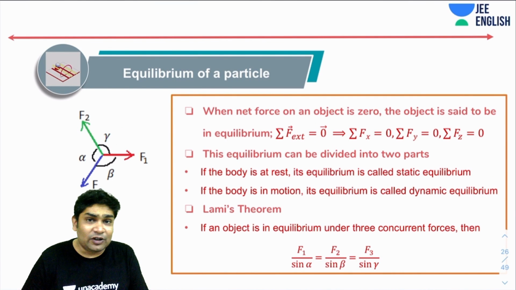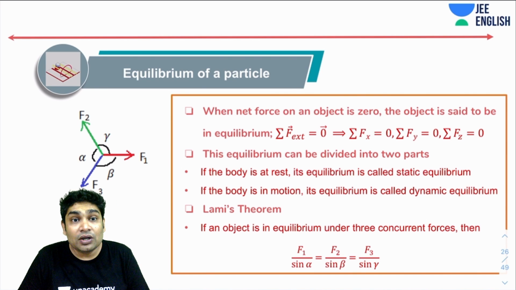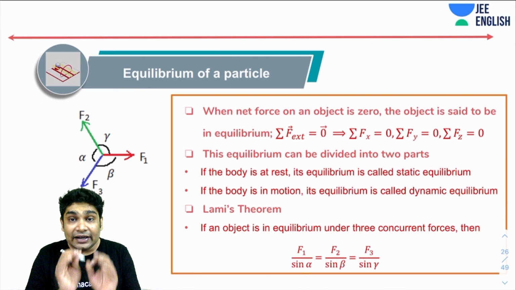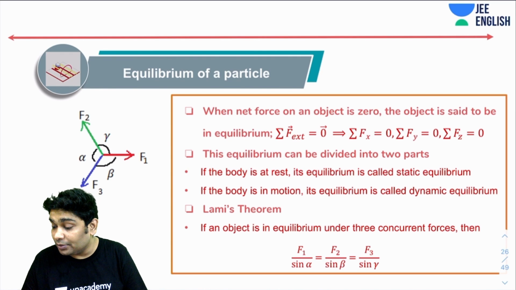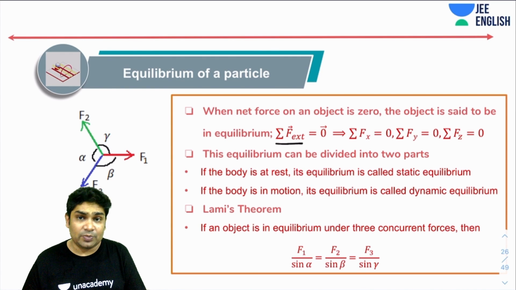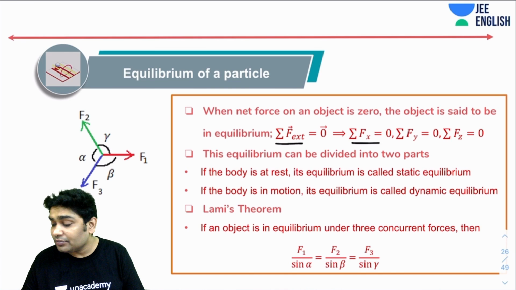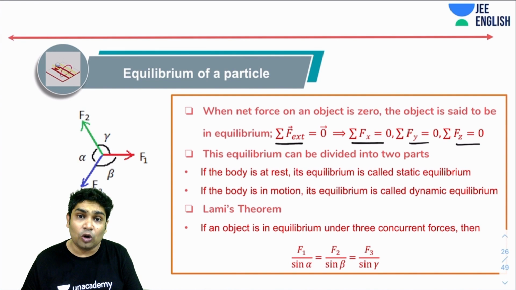Next we'll talk about equilibrium of particles. When do we call a body to be in equilibrium? We call a body to be in equilibrium if the net force acting on it is zero. So this is the condition for equilibrium: summation F external must be zero, which obviously implies that summation Fx will be zero, summation Fy will be zero, and summation Fz will also be zero.